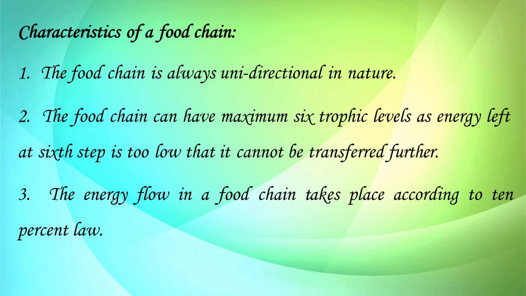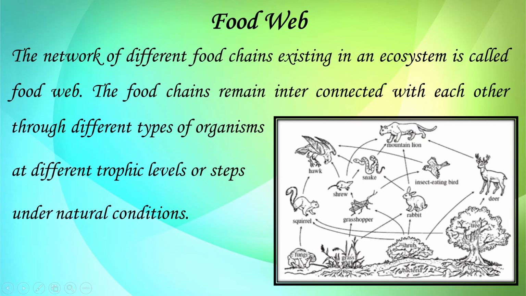So this energy flow in any food chain takes place according to the 10% law. It means only 10% of the energy gets transferred from one trophic level to the next trophic level according to the 10% law. So all these food chains exist in the form of a network.